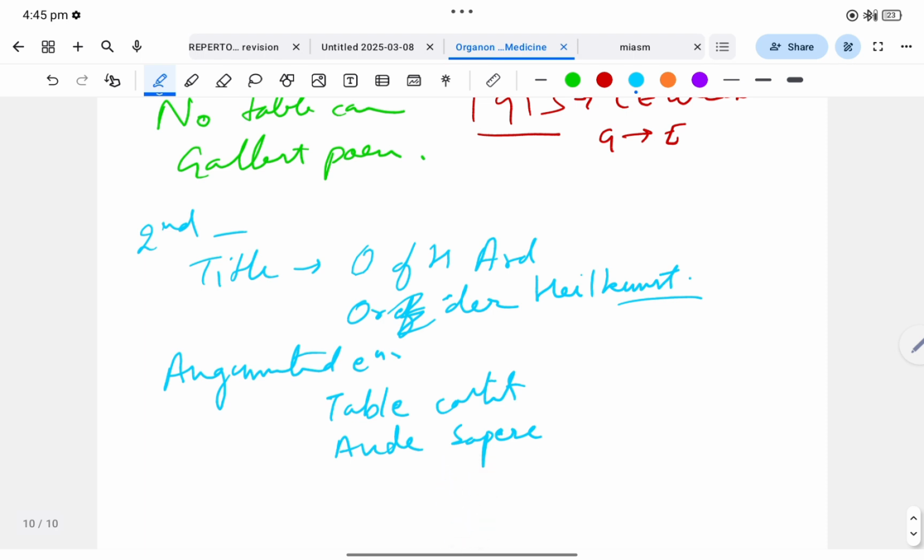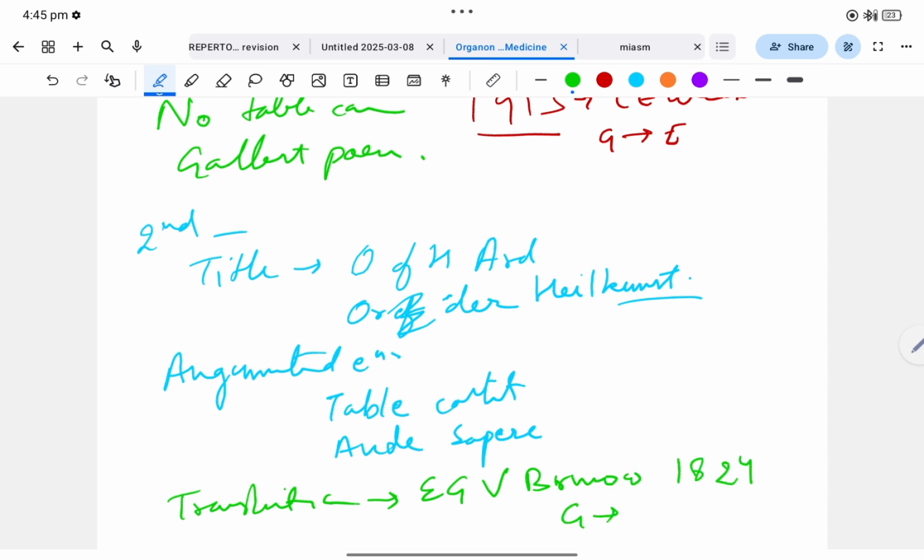And this book was translated. Translation was done by Ernest George von Brunnow in the year 1824. That is from German to French. This was the first translation to be done.